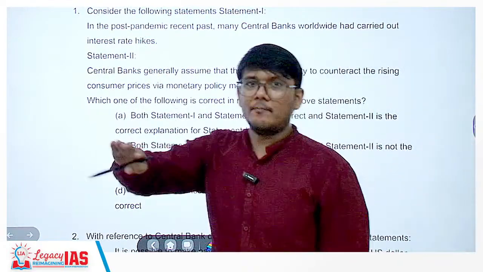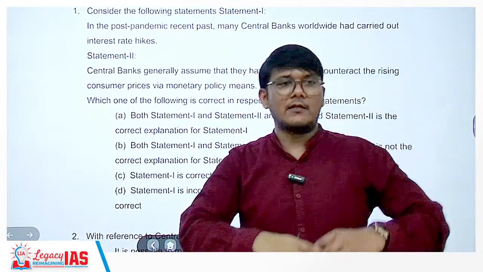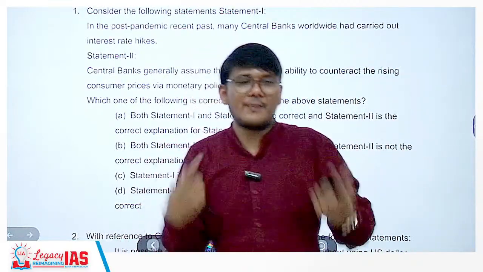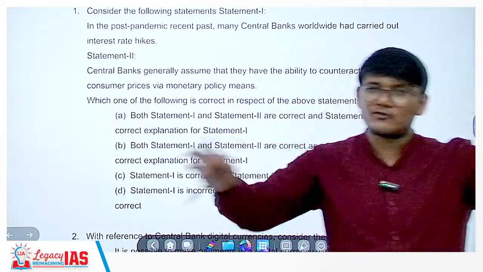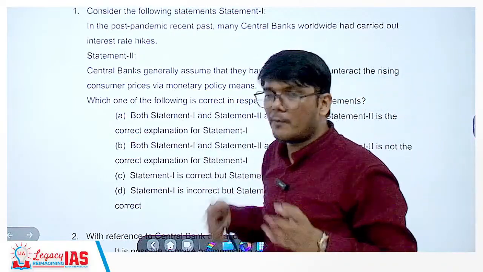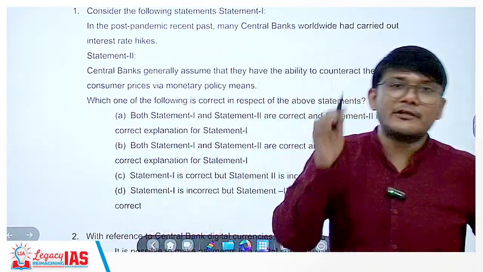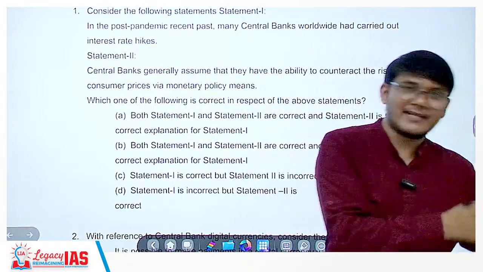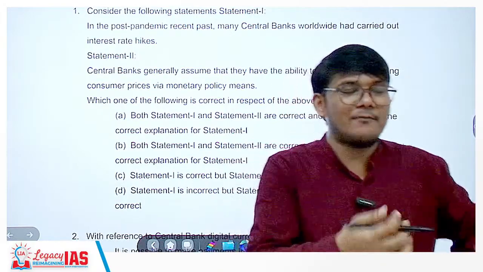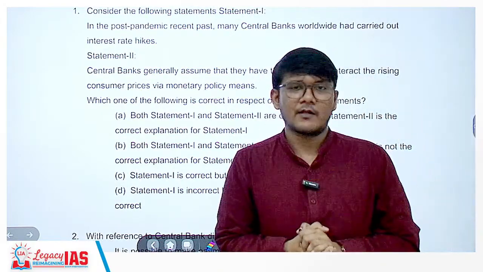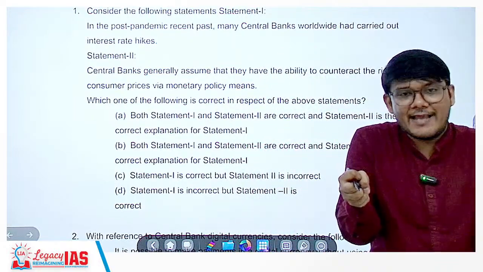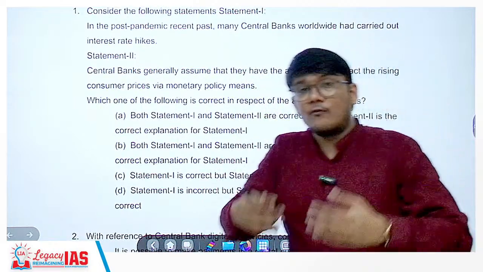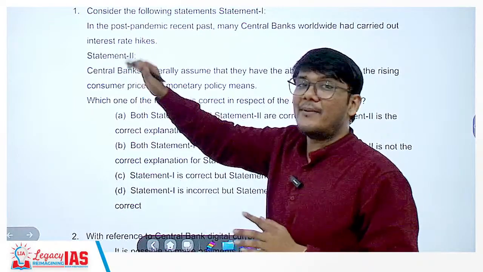And the moment the pandemic got over and the lockdowns got over, people would then go out, people would then spend, people would then go to theaters. Imagine for months you have not gone out for a movie, so more and more people would be doing things, buying things which would have an inflationary impact. At the same time, the supply side was also hampered, so supply side will also take some time to come into normal services, right? So there would be more supply and demand gap because demand suddenly increased, right? But supply would still take time, right? And demand would further increase even more. So what will happen? Inflationary effect.